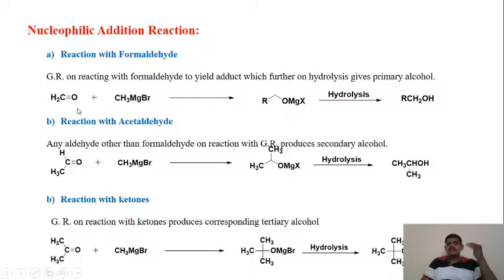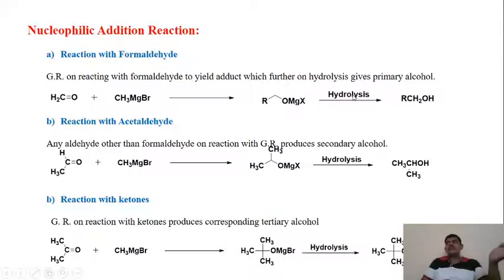Okay, now first is the reaction with formaldehyde. Formaldehyde is H2C=O. H2C=O plus methyl magnesium bromide gives us the adduct RCH2OMgX, and this adduct on hydrolysis, this is breaking by water.